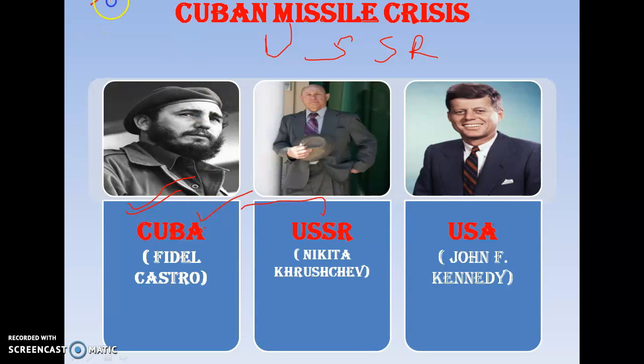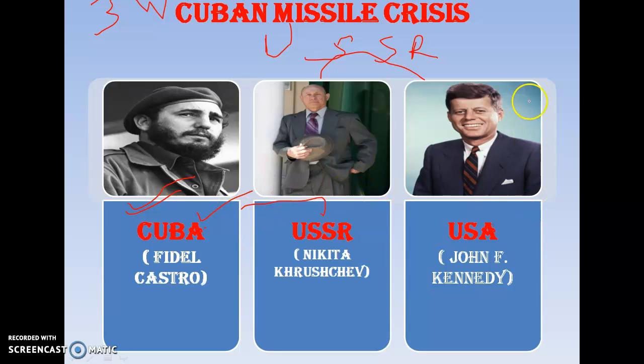But for 3 weeks the USA took no action. When they got the news about the missiles in Cuba, they talked with their alliance, and the alliance gave a direct warning to the USSR and its government to take out their missiles from Cuba.